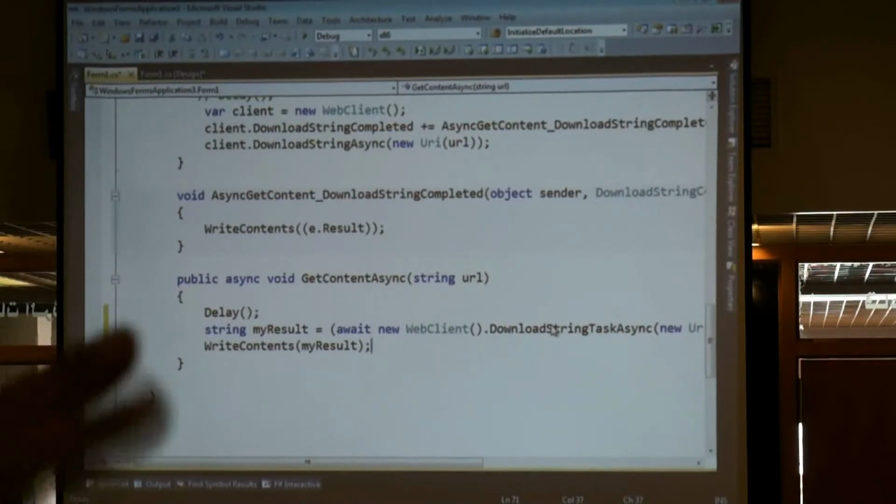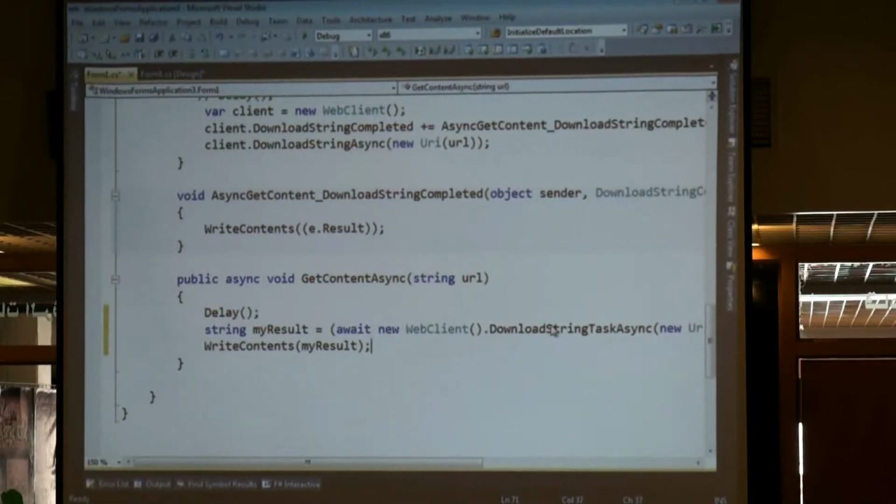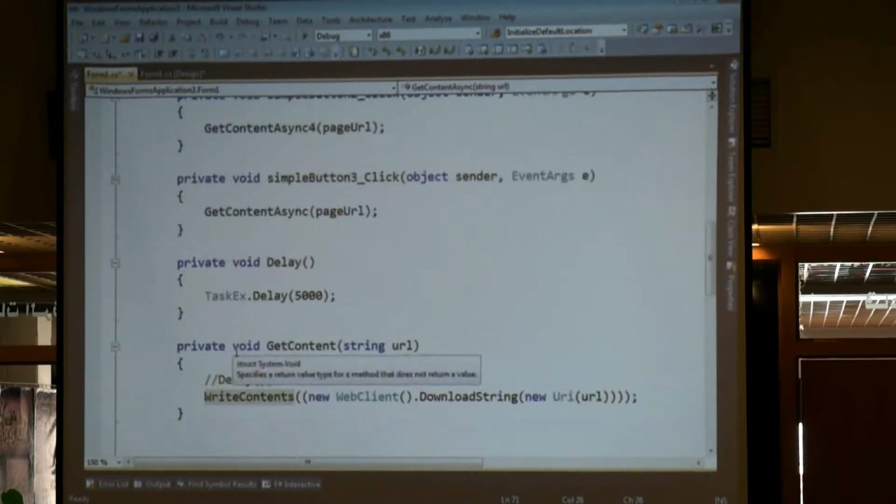This means it will create a task and handle it, but it will return immediately to the caller. So after it hits await, it will go back here to the caller. It will not do this line. Automatically, after the task is finished, it will come back to this line at the main thread. So you understood this? Simply, this will be the same code if I do it here.